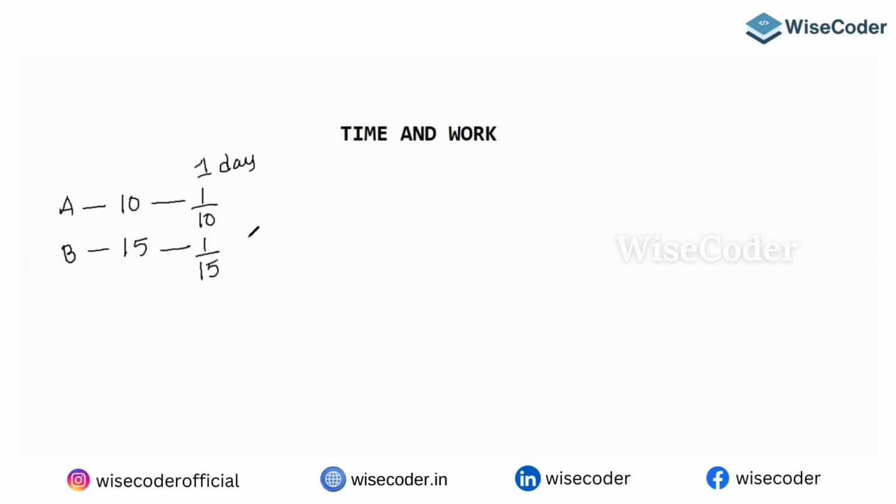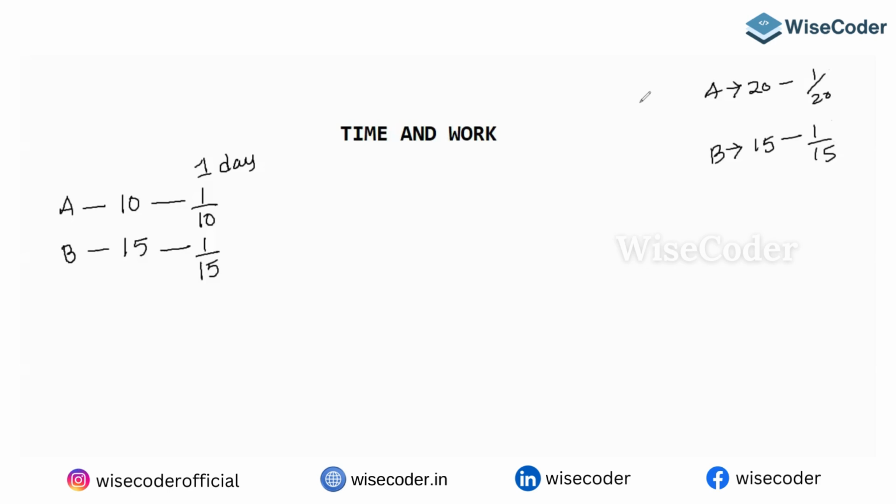Guys, you need to understand one point. Look here. A can do a work in 20 days, so 1 day work is 1 by 20. If one fellow is doing 1 by 15th of the work in 1 day, then to complete the full work, he is taking 15 days. So the point is this: if you know 1 day work, you can know the full work. If you know the full work, you can write the 1 day work.